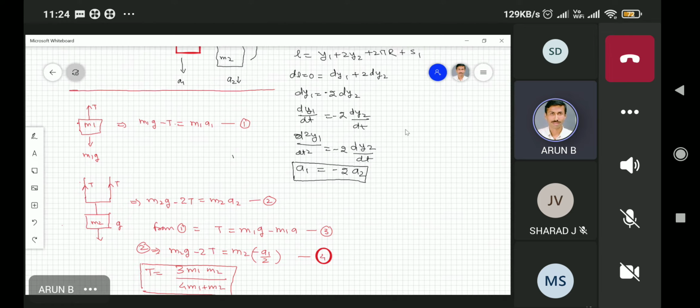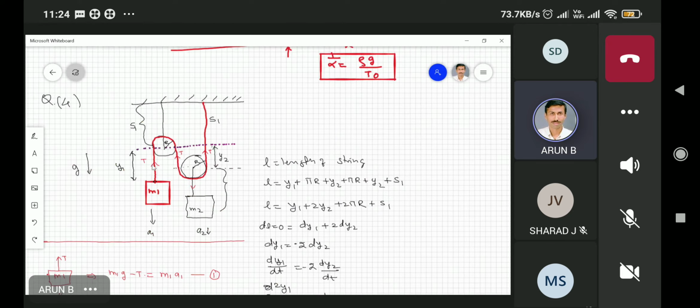The important part of this is how you use the length constraint. I am just hinting at it, because this is an important problem of constraint.